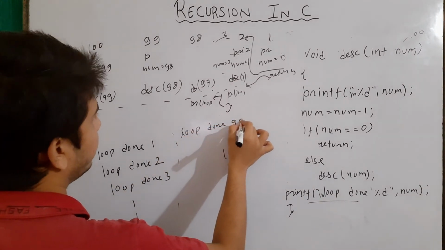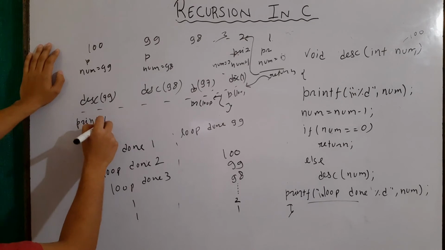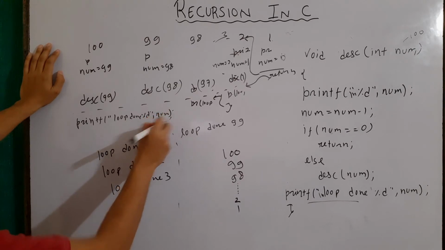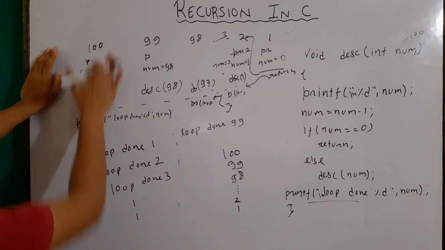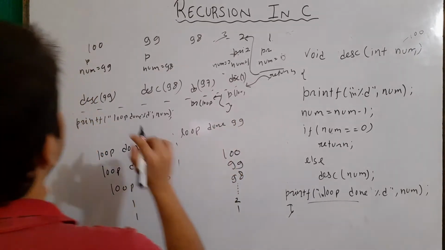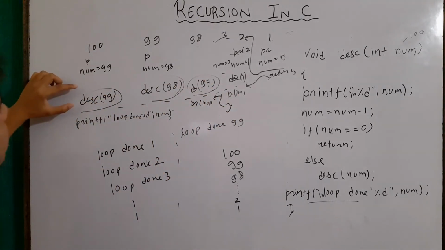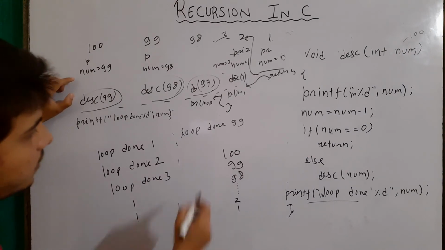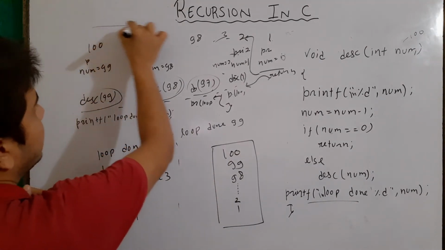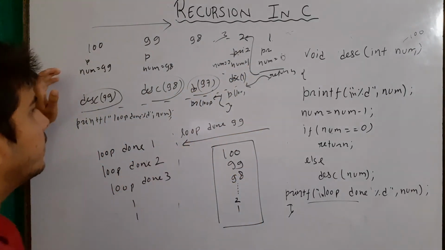done 99. Why 99? Because in this location also there is a body after this calling, which is printf loop done %d and num. And then the value of the num for this part will be 99, so it will print loop done 99. So basically what I want to tell is that all those statements which are written before this calling are executed first. And the flow is going something like this. First these things are executing or printing, and then in this format the values are printing.